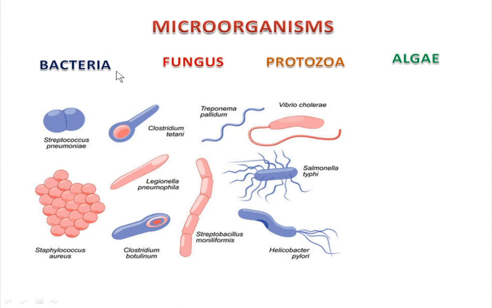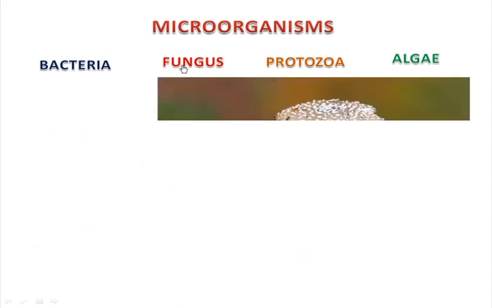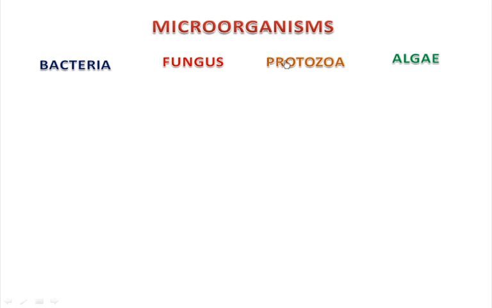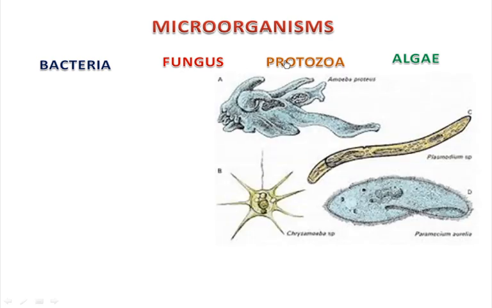Then fungus. You must have seen fungus, mostly of the mushroom type. These are there in your house and in the forest, and they grow especially in wetland or in a damp place. After that we have protozoa. This is something like an animal type of microorganism, and mostly they are in water. The shape of the protozoa looks like this.